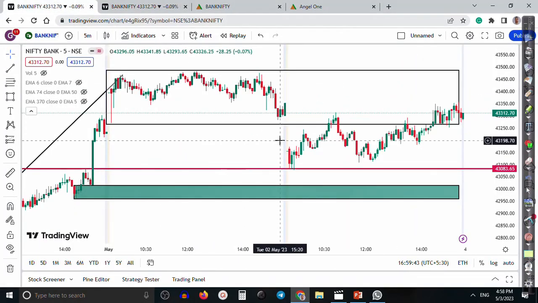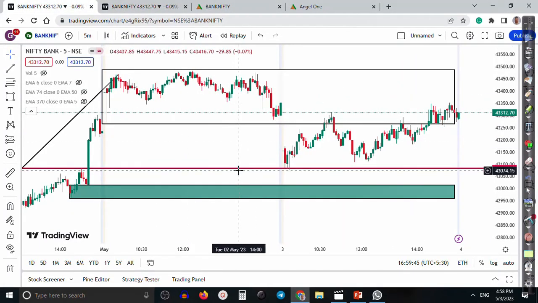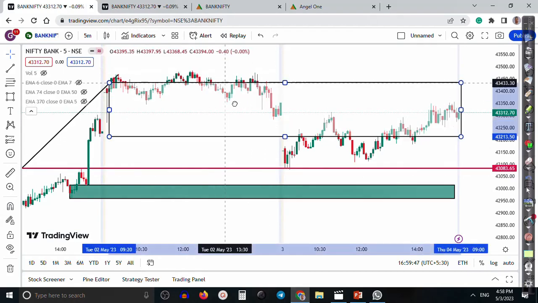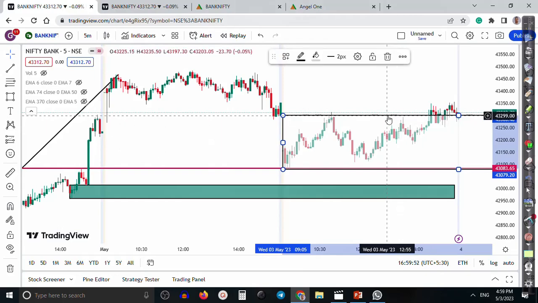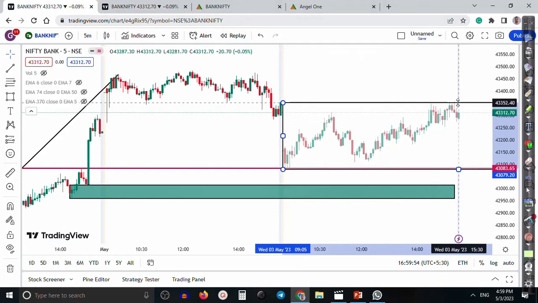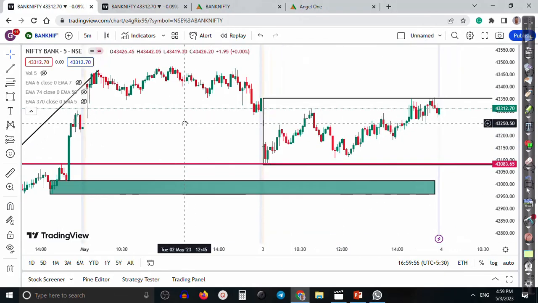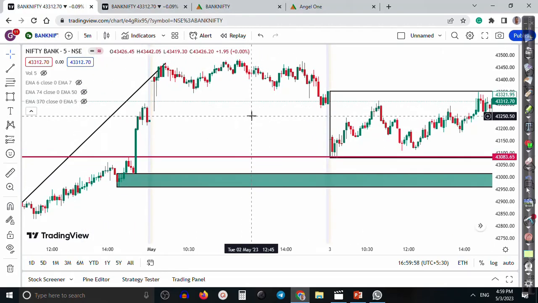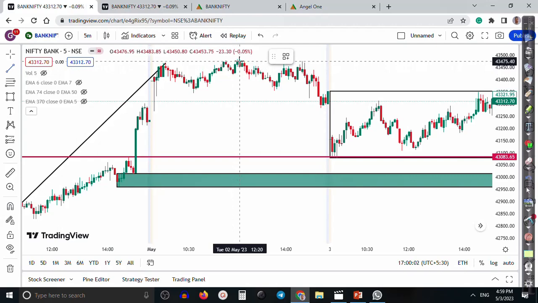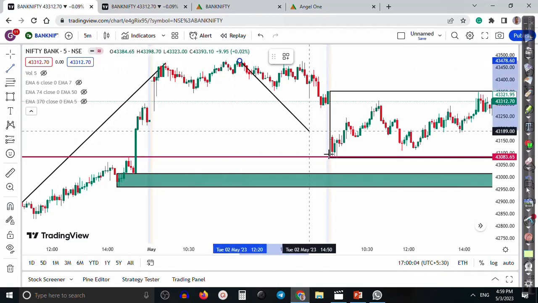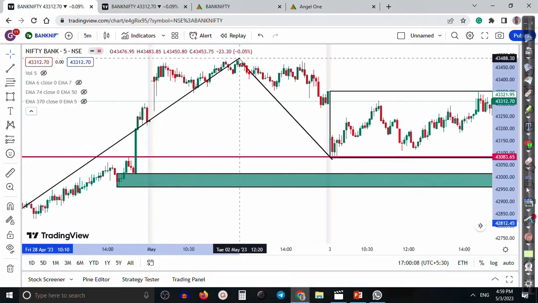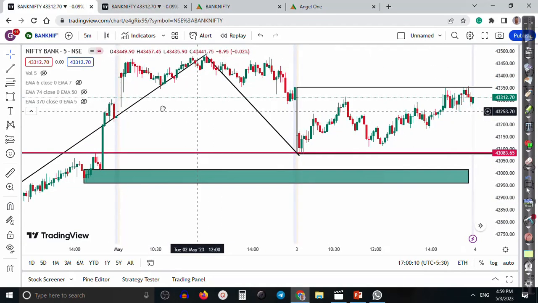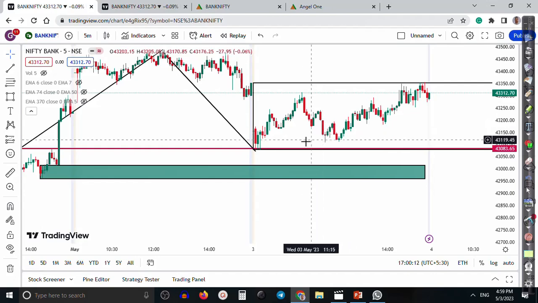Let me show you the structure of the market today. So here is the market structure. Even today I am looking for buy only. I don't want to sell because the market is still running in an uptrend. Let me show you. This is the higher point, and this is the structure. Okay, the market structure, and here I can see.